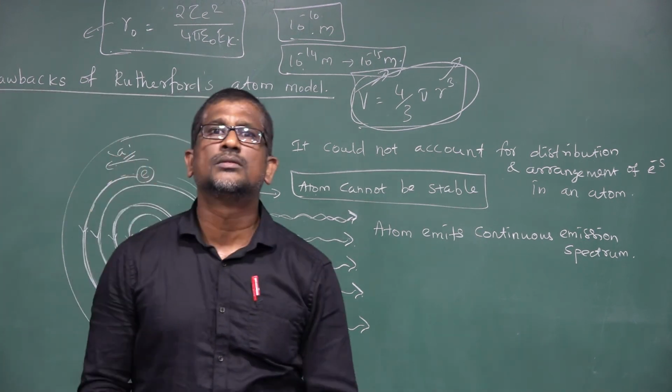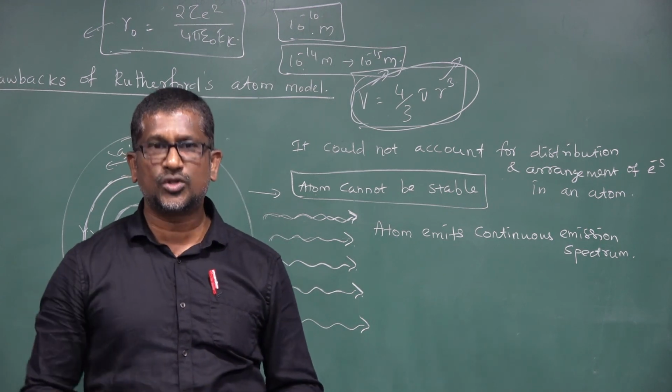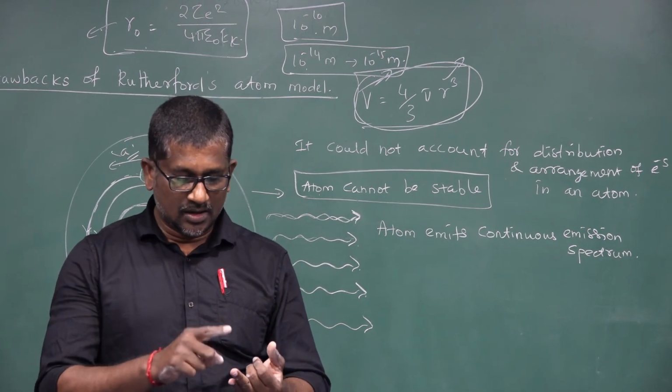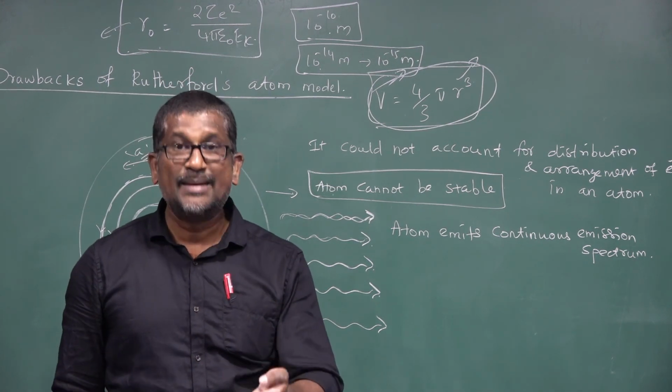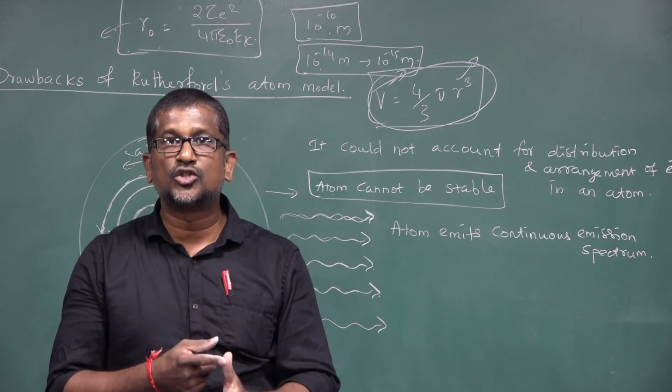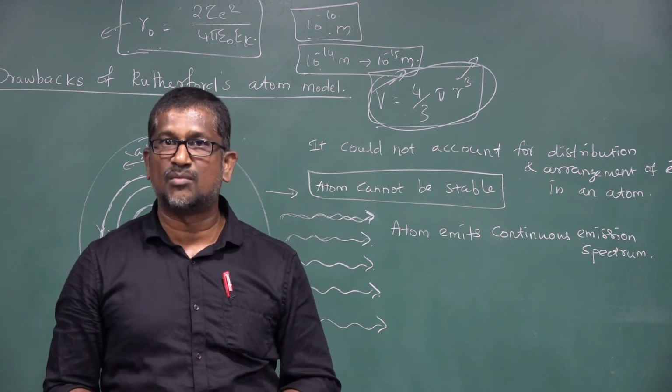So far we discussed J.J. Thomson's atom model, the alpha particle scattering experiment, distance of closest approach, impact parameter, and the last one, drawbacks of Rutherford's atom model, right?